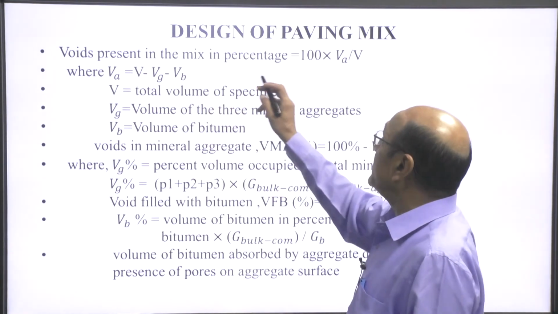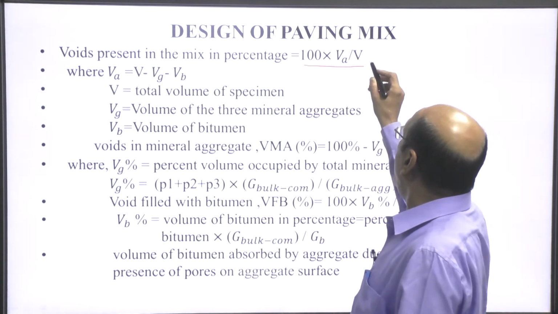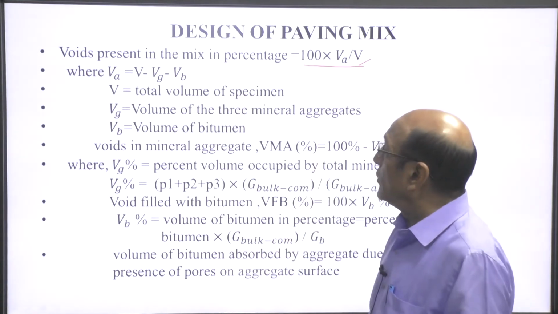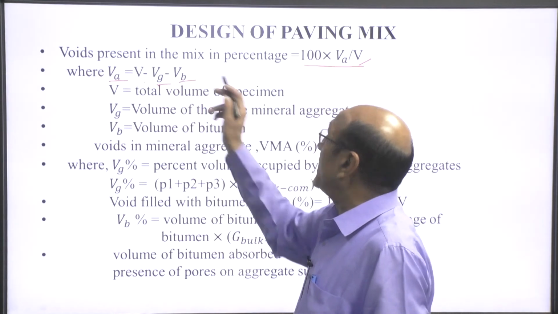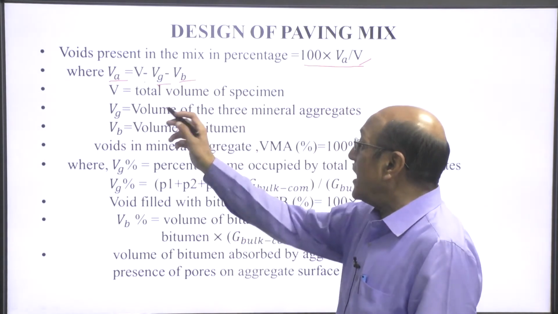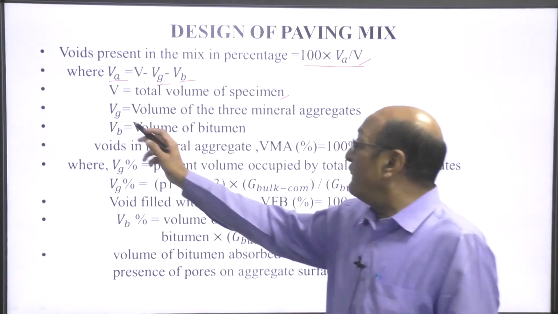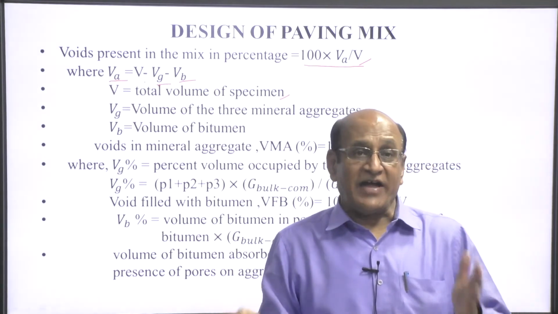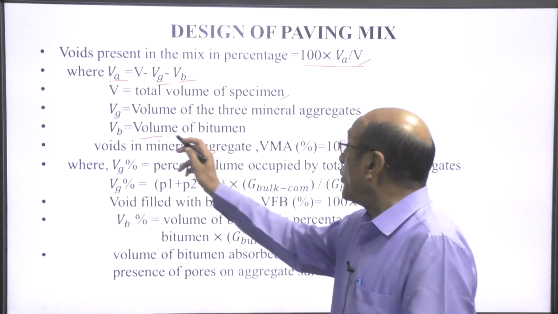Now, voids present in the mix in percentage: 100 VA divided by V, total volume. So, here VA will be equal to V minus VG minus VB. Here V is the total volume of the specimen, VG is the volume of the three mineral aggregates, means coarse aggregates, fine aggregates and the filler. VB is the volume of the bitumen.